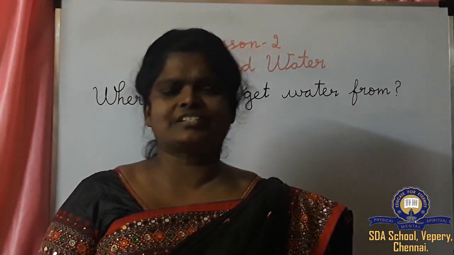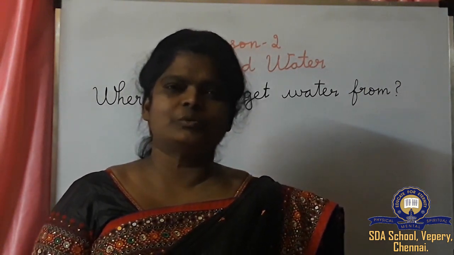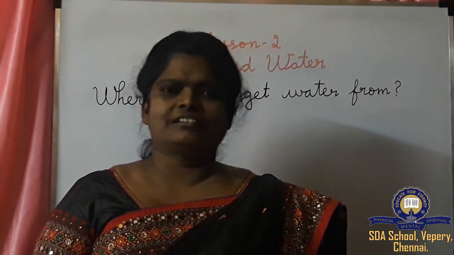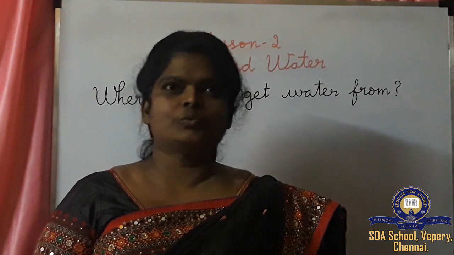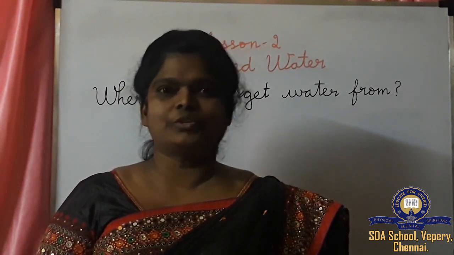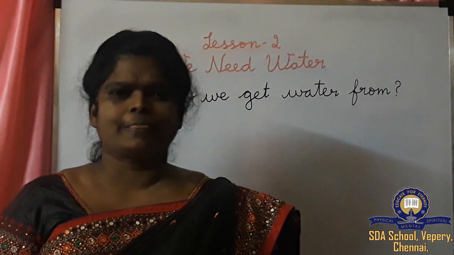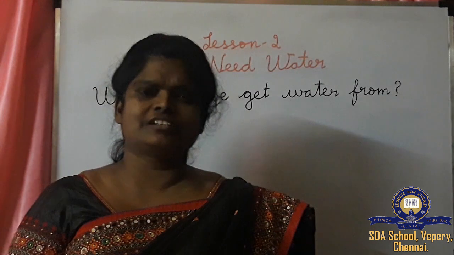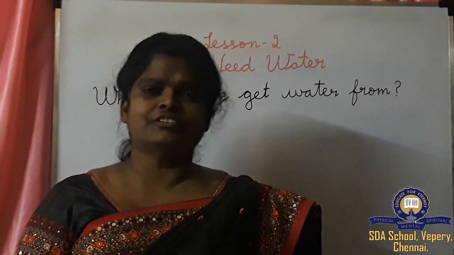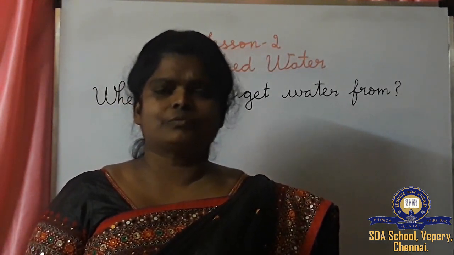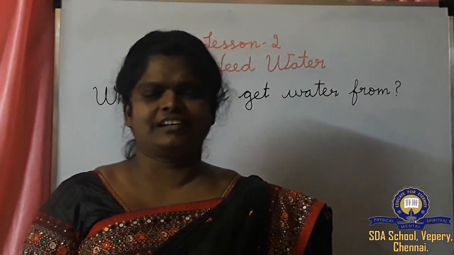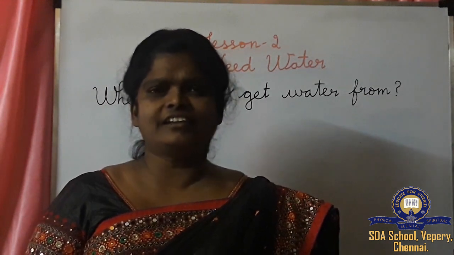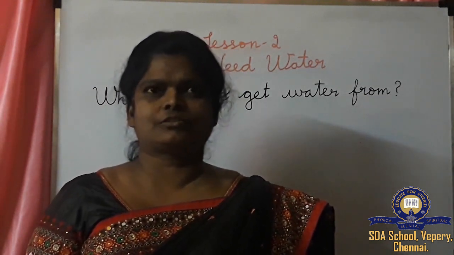Children, now next we are going to see where the water we use for drinking, cooking, everything comes from. Where do we get water from? Do you know where we are getting the water? Yes, from the water sources. Now we are going to see where we are getting the water from. The main water source is rain. Rain is the main water source.